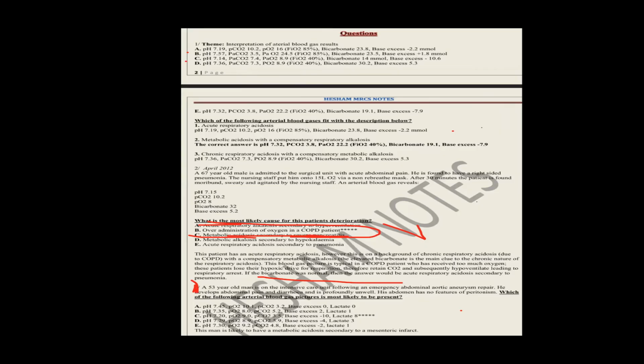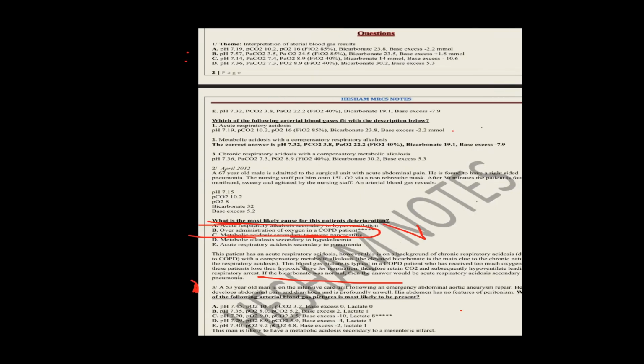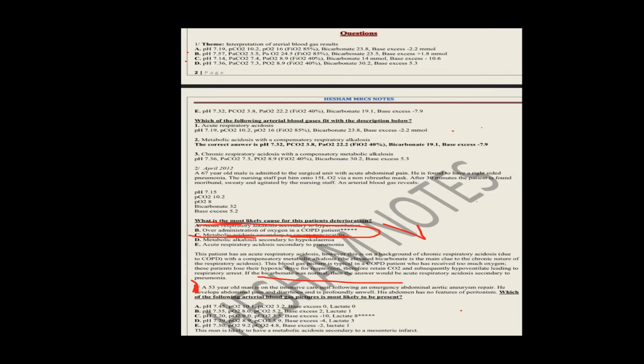Patient has acute respiratory acidosis, 35 years old. No, this is not the question. This is the explanation of the question. Here is the question below. A 35-year-old man in ICU following emergency aortic aneurysm repair develops abdominal pain and diarrhea and is profoundly unwell. His abdomen has features of ischemic bowel. What is the ABG picture most likely?